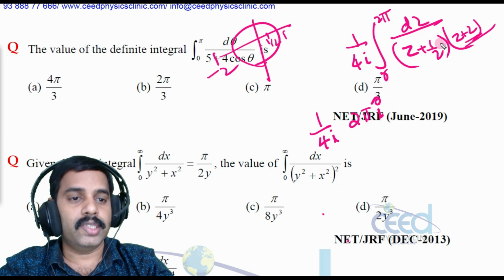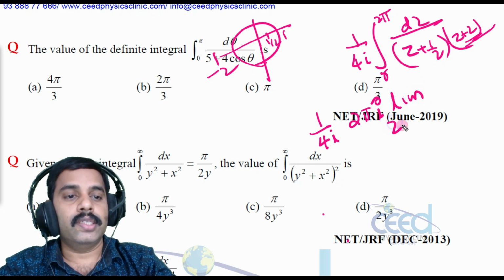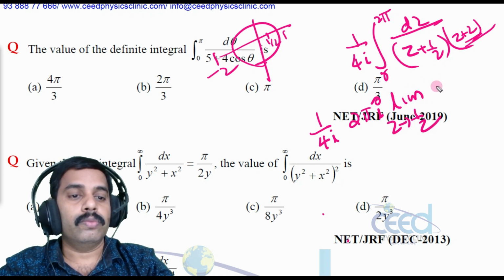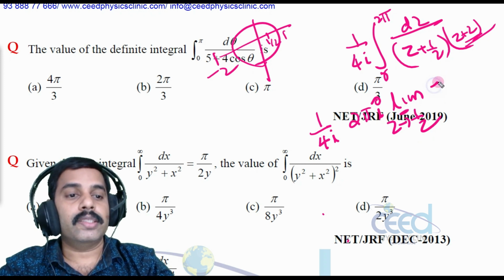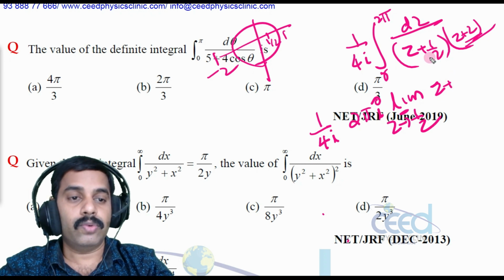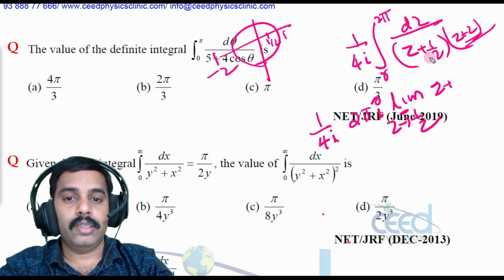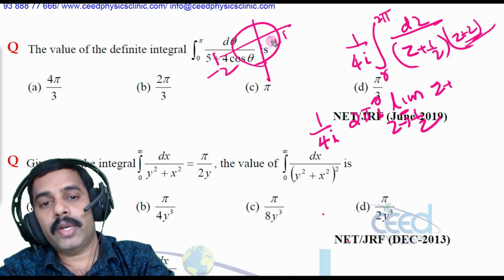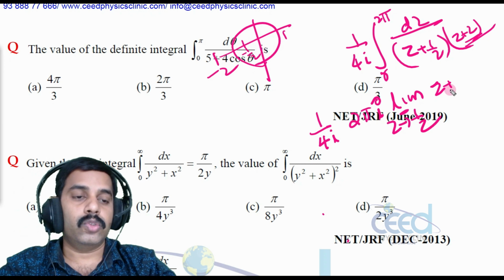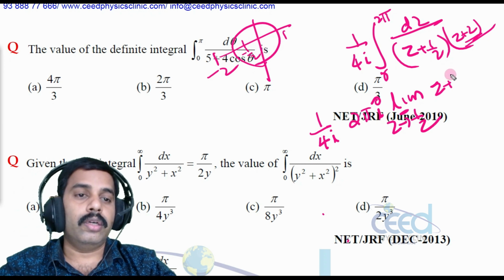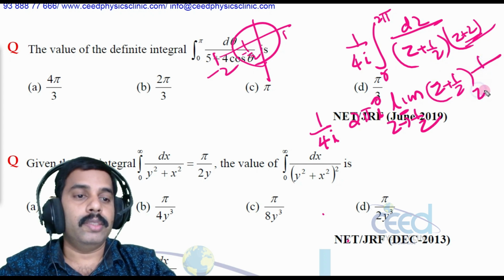What is the residue? That is a single pole, limit as z tends to minus 1 by 2, of z plus 1 by 2 into 1 by z plus 1 by 2 into z plus 2.